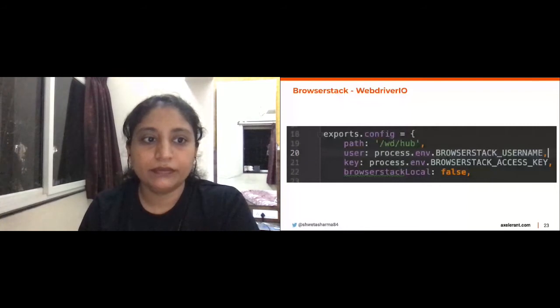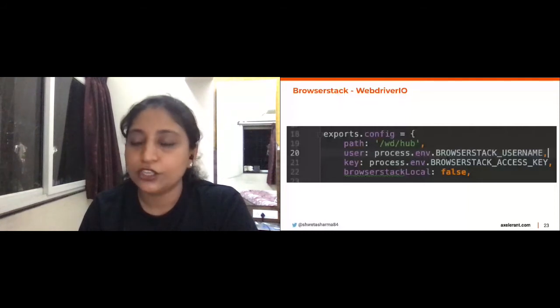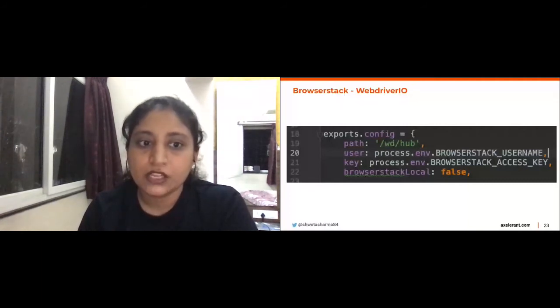So talking about the cloud option, this is how you can configure WebDriver IO with BrowserStack. You just need to mention environment variables, and this integration comes out of the box, and you'll be able to run your tests on BrowserStack. This is just a small example after I had run the test on BrowserStack.